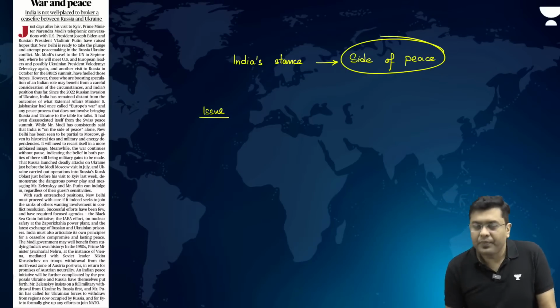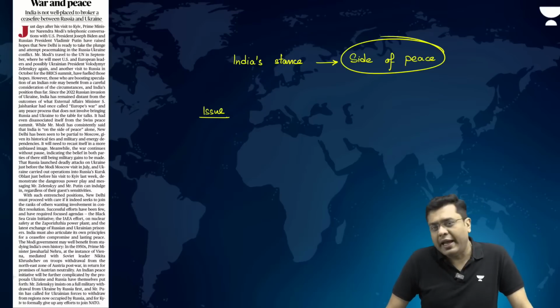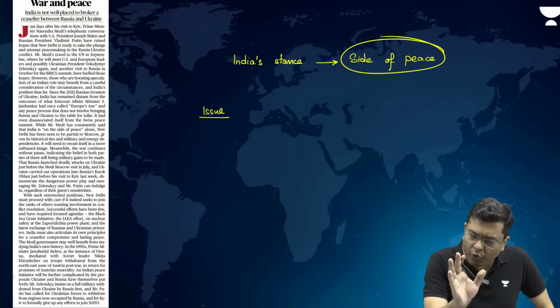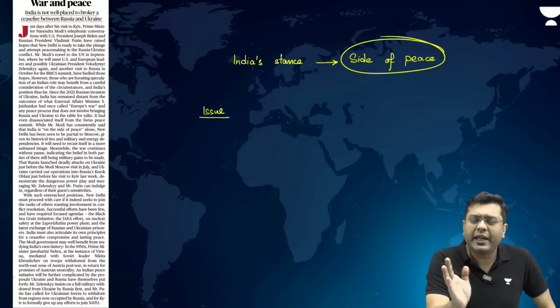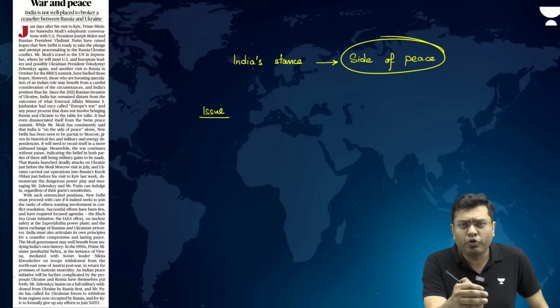The issue has been that regardless of whatever India says, India is seen to be partial towards the Russian establishment, owing to its defense relationships, the equipments that India gets from Russia, as well as the fact that India has significantly imported large amount of Russian oil and thereby helped Russia gain some amount of revenue. The Western world at one point of time had its only agenda to cut all the economic ties that Russia has with any part of the world, and the world expected India to toe that line.